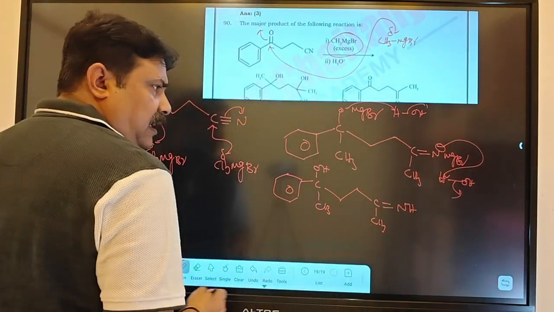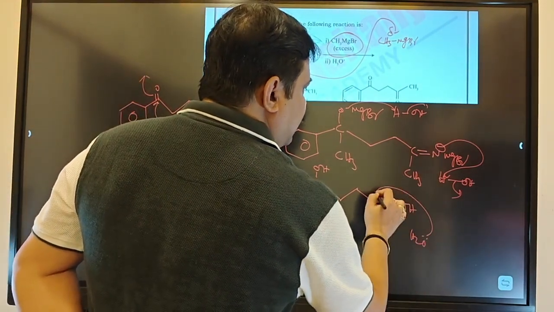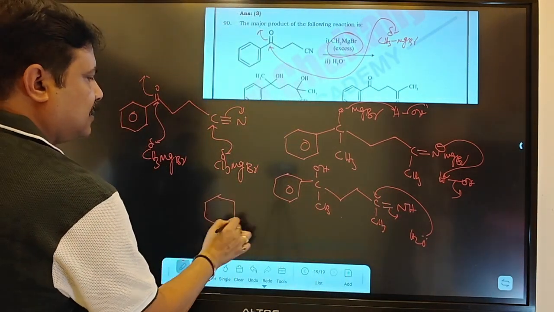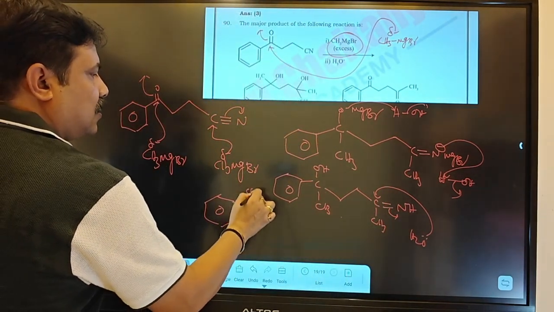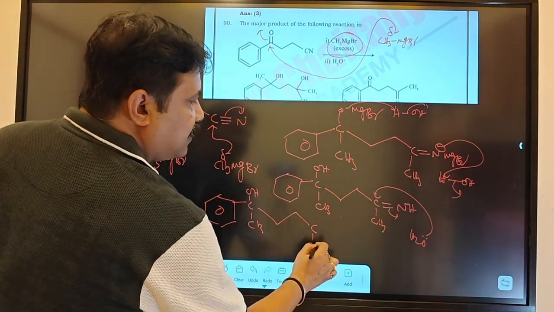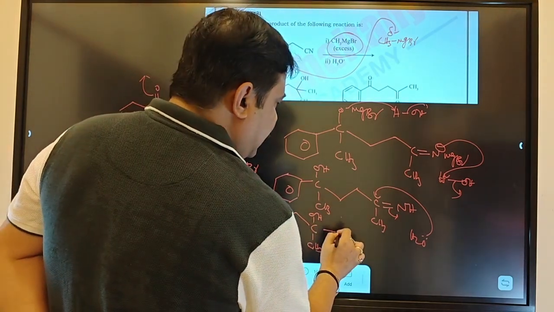Now the imine will undergo hydrolysis again. Water molecule is there in the medium, attack, open up. That means here we will get a situation like this: C, OH, CH3, CH2, here you have a CH3, and now here OH, proton loss from over here, and then here proton gain.